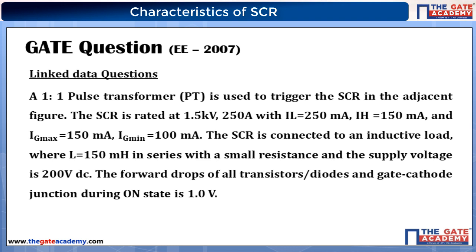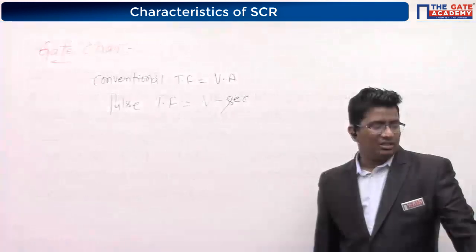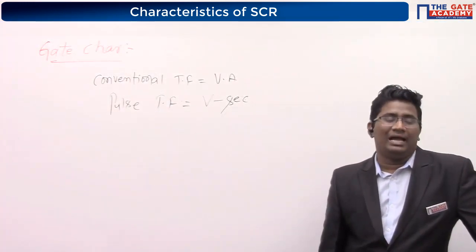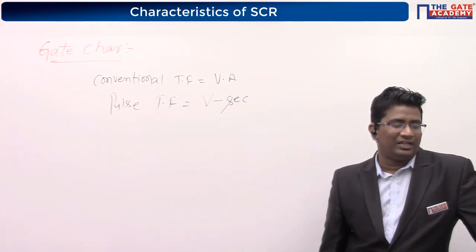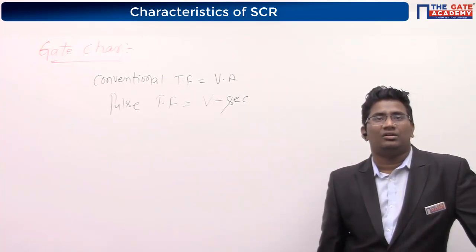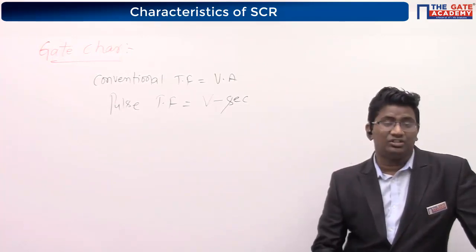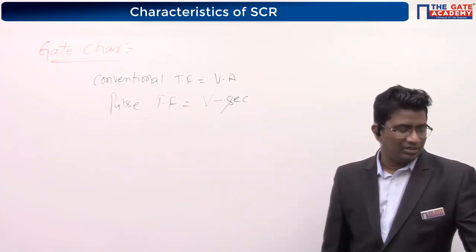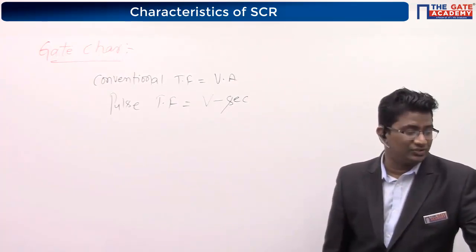A 1:1 pulse transformer is used to trigger the SCR in the adjacent figure. He is using one pulse transformer. See here, after the resistance R, the outer terminal is connected to the SCR. That entire circuit belongs to SMPS. Now look at the board, look at your secondary screen.